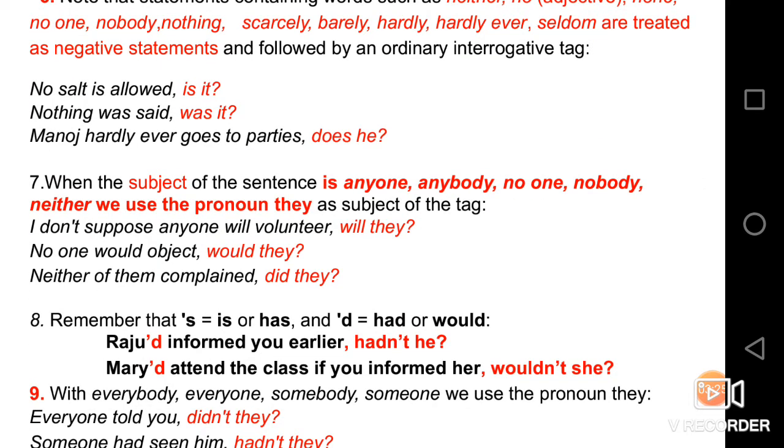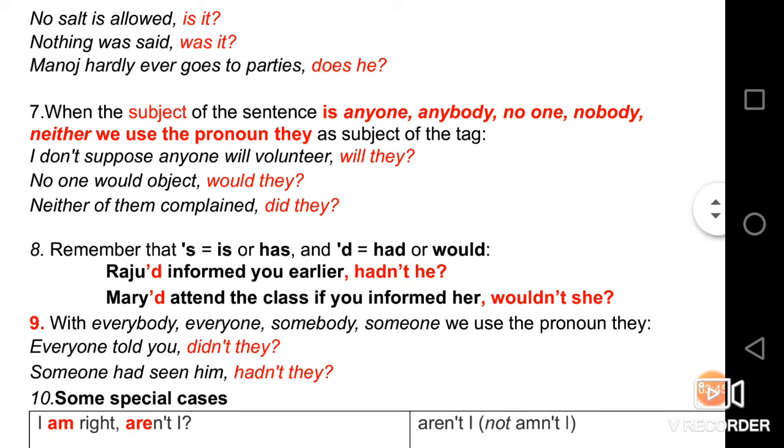Manoj hardly ever goes to parties. Does he? See, as is already said in this rule, number 6, the word hardly is taken as a negative statement, so that the tag is does he. And let us go to the 7th rule.